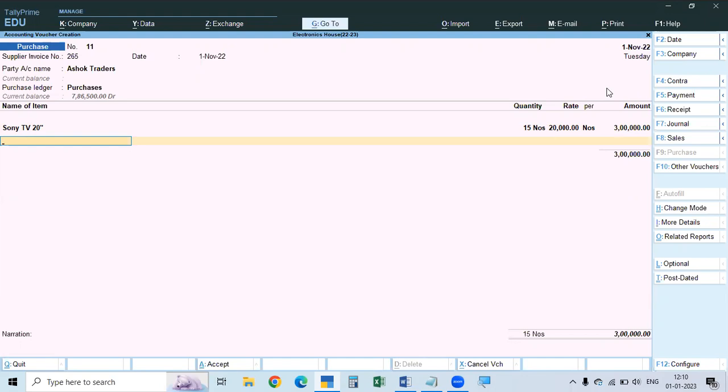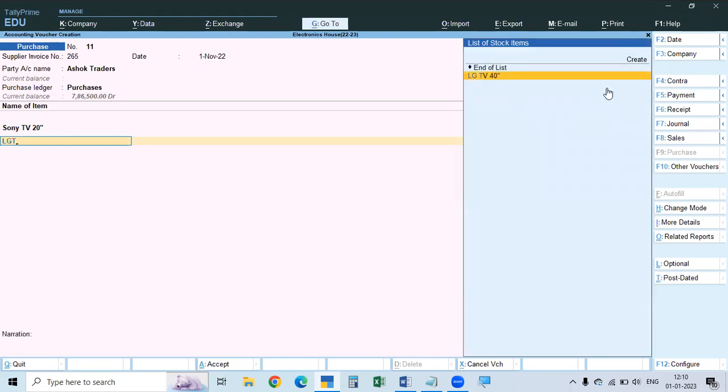The second one is LG TV 40 inches. Suppose it is not available, click Alt C and create the stock item. Under the group, LG TV 40 inches is the item. The group is LG TV, secondary group LG TV, and the category will be TVs. TV is 20 inch, 30 inch, 40 inch. We created the categories, so it will ask for the category. The category will be simply TV 40 inches. Then it will ask for units, and the unit will be numbers. Like that you have to create. It's already created now, so here we will go.